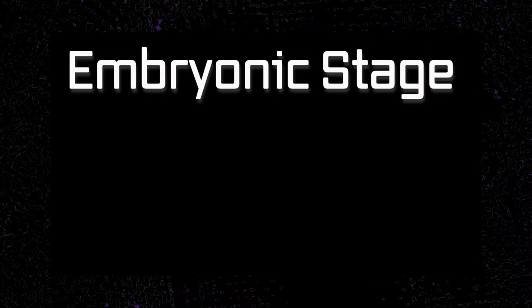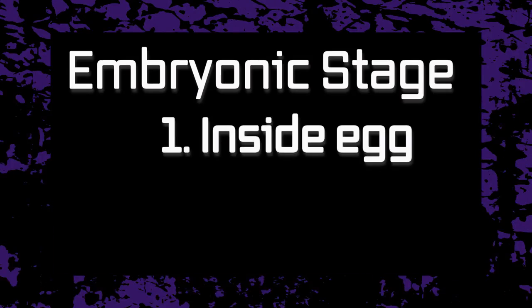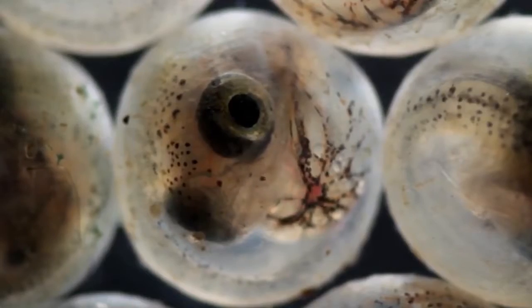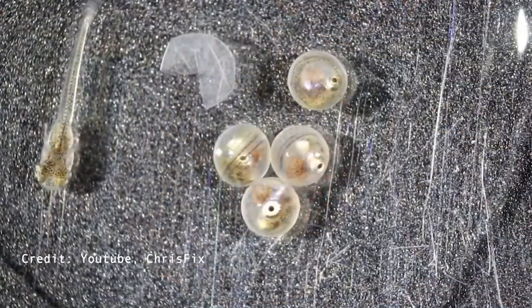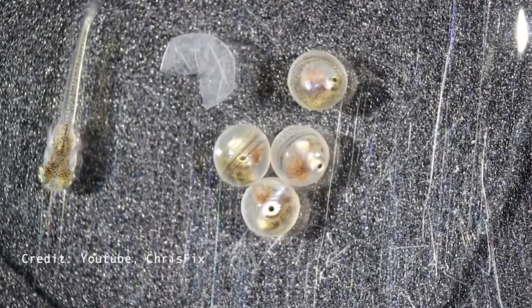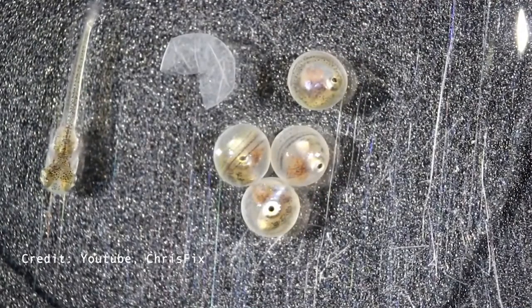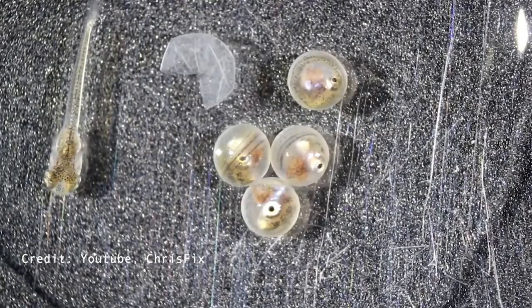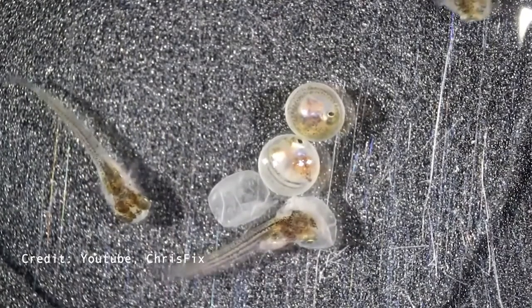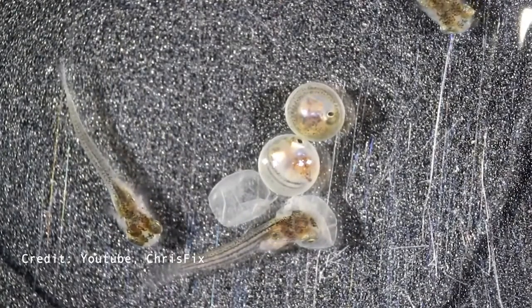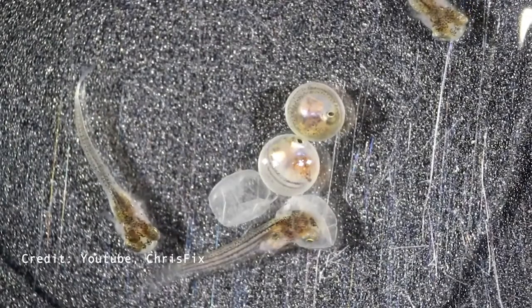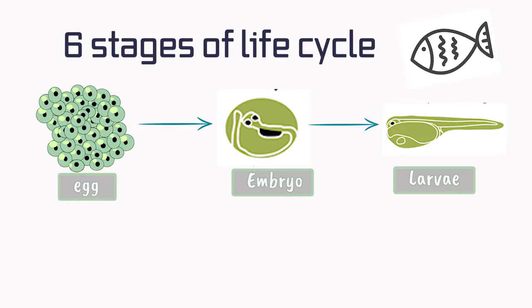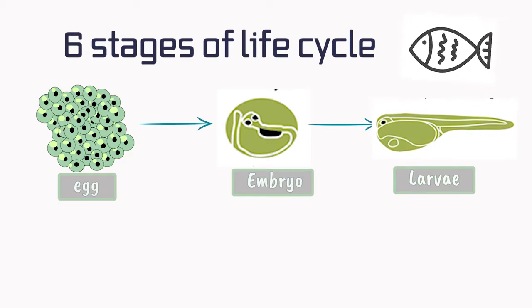Embryonic stage could be divided into 2, inside and outside of egg. In both stages, the general characteristic is where the embryo still nourishes itself through the nutrients from the mother. Once hatched, the head will come out first, followed by the tail, as the embryo needs to push itself to come out easily. Now, once the egg hatches, larva will emerge.